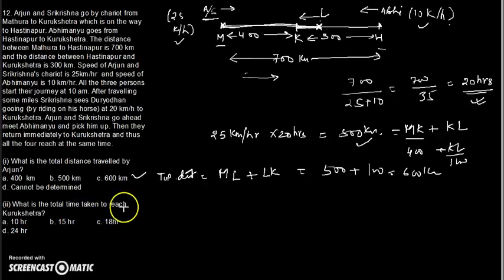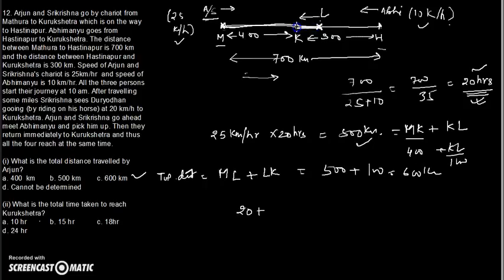What is the total time taken to reach Kurukshetra? Now, Arjuna and Sri Krishna had crossed Kurukshetra once, but then they had to pick up Abhimanyu and come back to Kurukshetra. So what is the total time taken? The total time for Arjuna to reach this point L, the place where they meet Abhimanyu, is 20 hours, right? We already found out 20 hours. Plus they will take some time to cover this distance back from the meeting point to Kurukshetra.